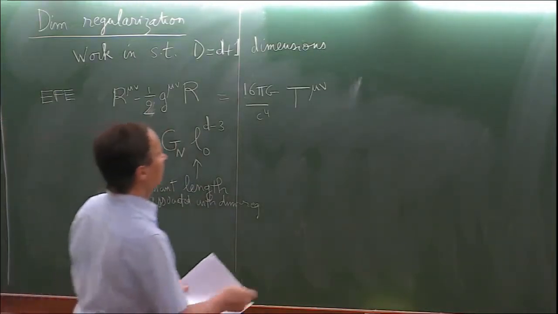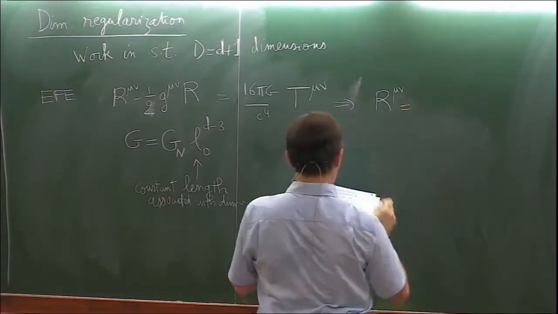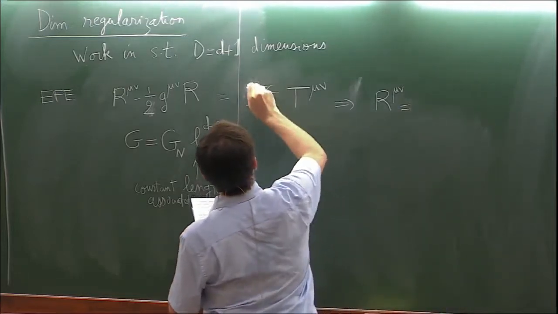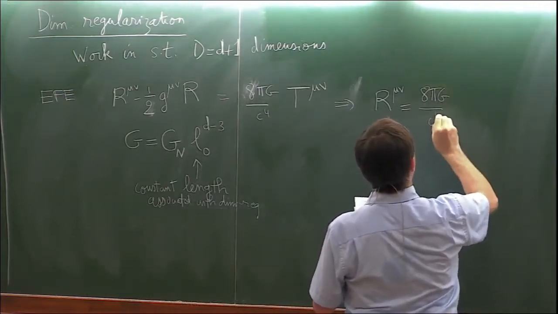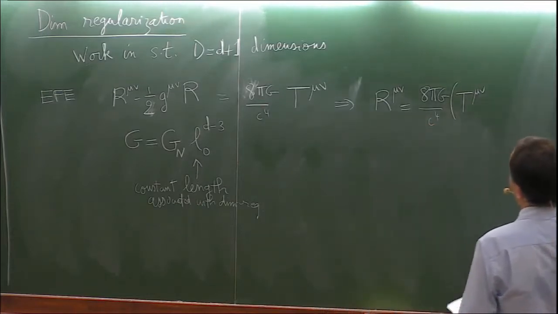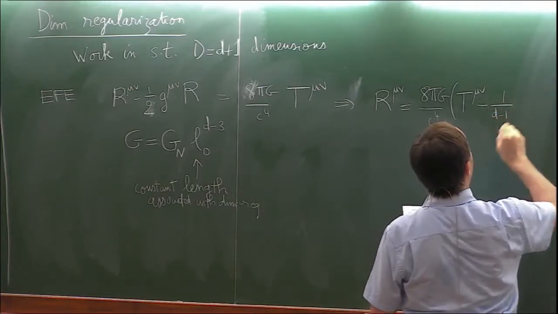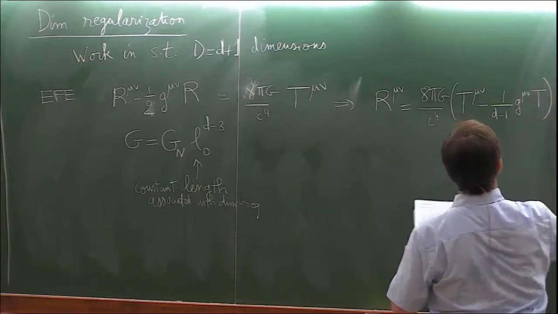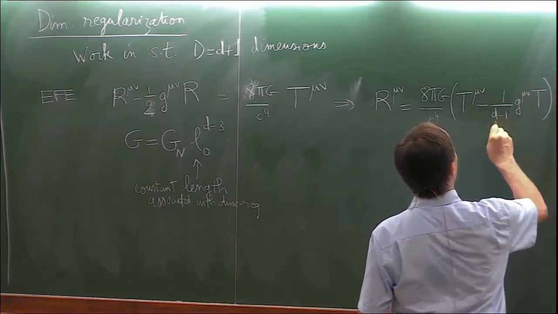And you can write it also as R mu nu, which is given by the source term. And sorry, there should be minus 8, which is the usual coefficient in the field equations, over c^4. And then you will have the trace reversed Einstein field equation, which will then depend on the space dimension d minus 1 and the trace of the stress energy tensor. So you will have the dimension d to be taken into account here.